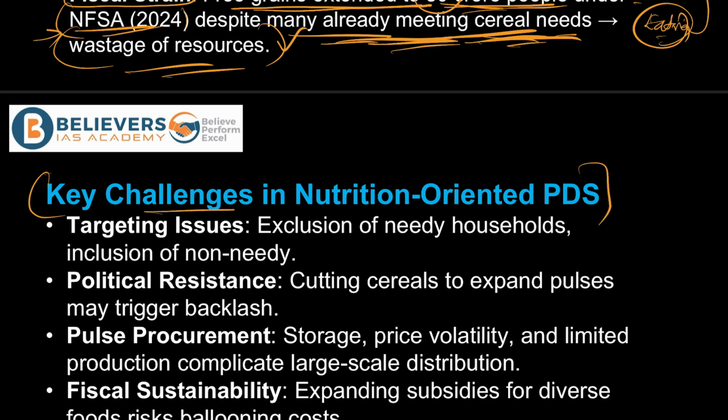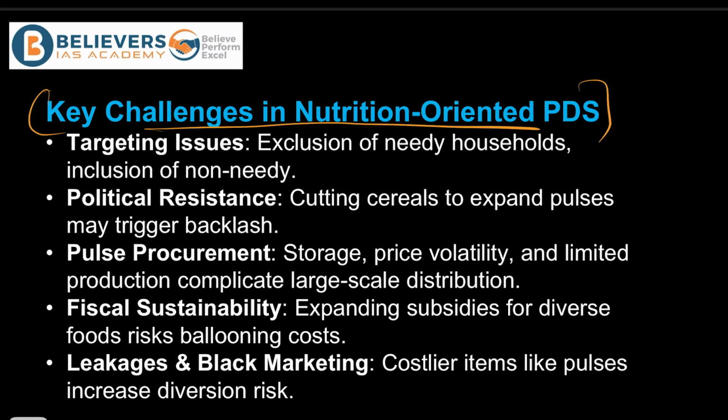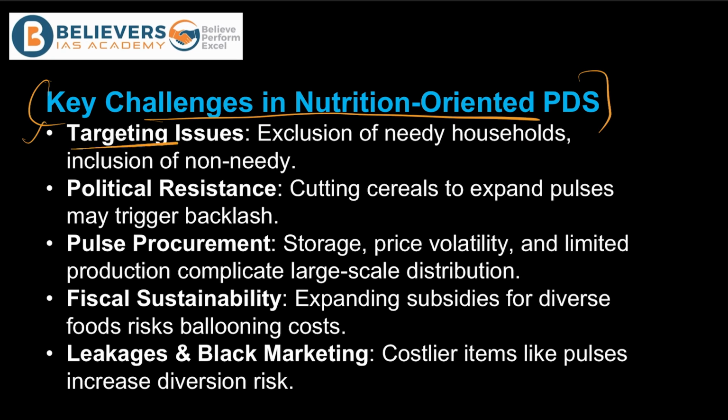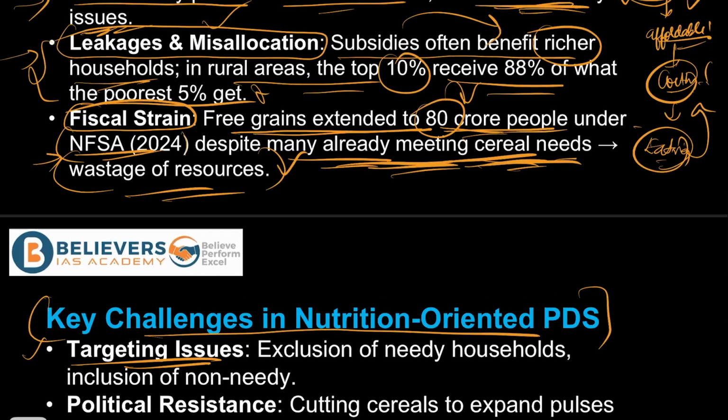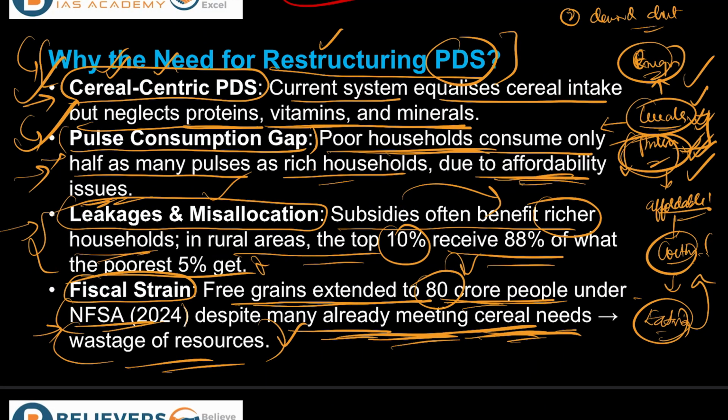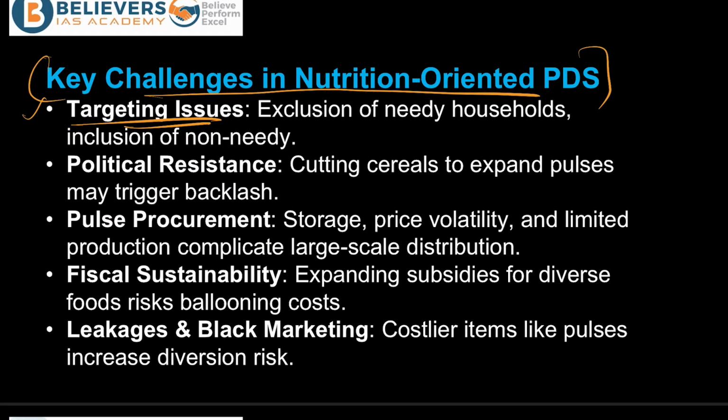And then talking about the key challenges in the nutrition-oriented PDS. First is the targeting issues, right? Even if the country has made certain strides in implementing these important aspects, especially including pulses, what could be the challenges?